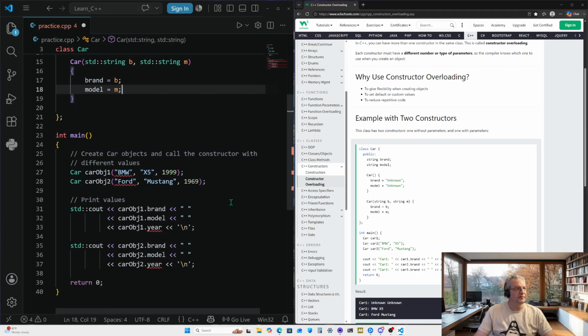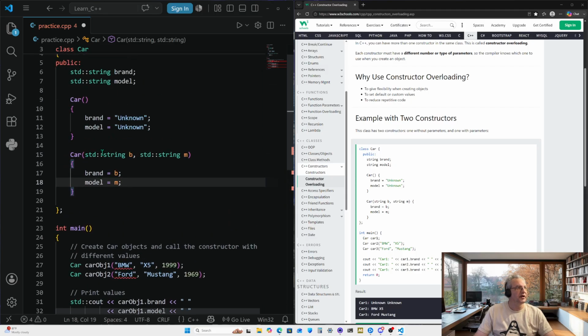Let's get down here to the main. So just looking at this right here, I am noticing something. Normally when we created a function, or even if you're creating a constructor, you can set a default, as unknown for the two of them. And it looks like one constructor, if it doesn't have an argument, the default is going to be unknown as well for brand and model. Whereas if you know what the brand and model is, you can put those in as the arguments and have it print out what the brand and model is. So one looks like a default constructor, the other one looks like an argument constructor.